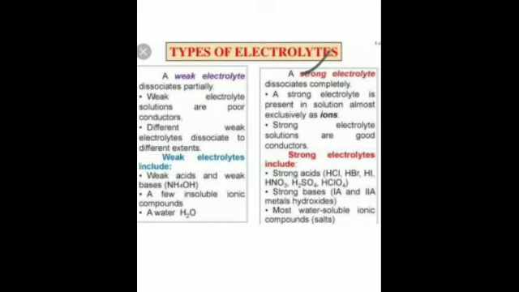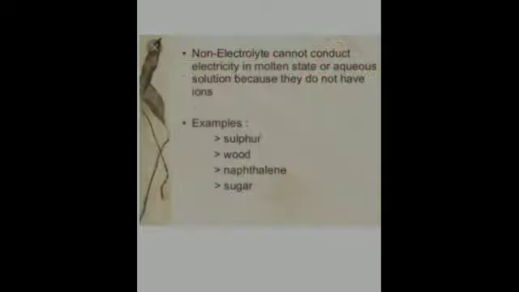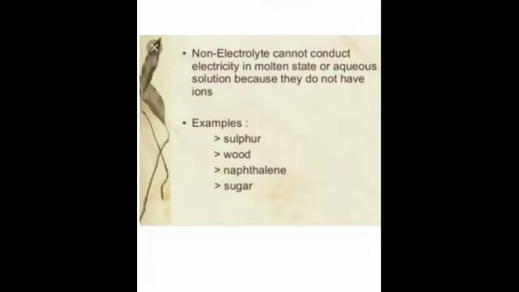Then we have the non-electrolytes. Non-electrolytes are chemical compounds that do not dissociate into ions when dissolved in a solvent and do not conduct electricity. Is that clear? Examples are sulfur, wood, naphthalene, sugar, alcohol, urea, glucose and so on. There is a long list of these. They do not conduct electricity in molten form or in aqueous solution, just because they do not dissociate into ions. They will not form ions, hence they will not conduct electricity.